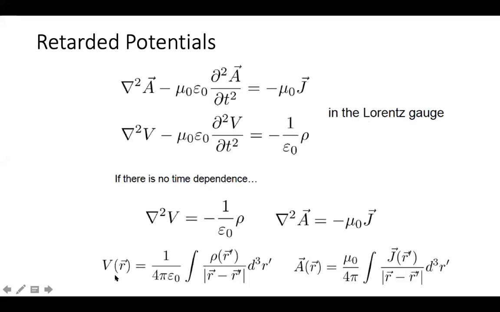If you solve these two expressions, you are left with V of R equal to something like this. Why R minus R prime? Because there is a change in position, there is a displacement. So it's not the ordinary position vector R, but the changed position vector R minus R prime. So we have V of R and A of R.